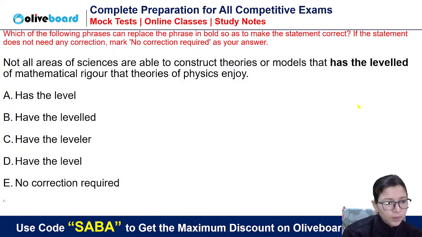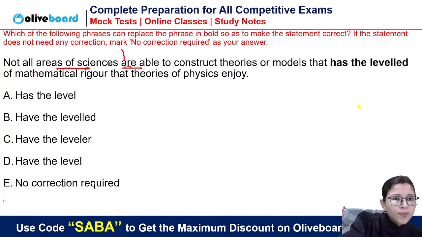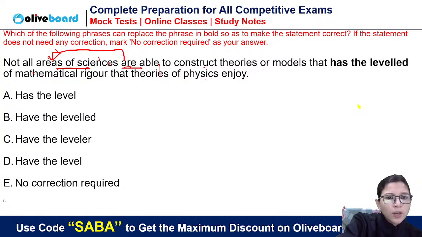This is pre level. I think we discussed this paper recently in the officers batch also, the first class of the officers batch. Some are saying B, some are saying D. Let's see. Not all areas of sciences are able. So what is the subject of are? That is areas. All areas of sciences are able to construct theories or models that.